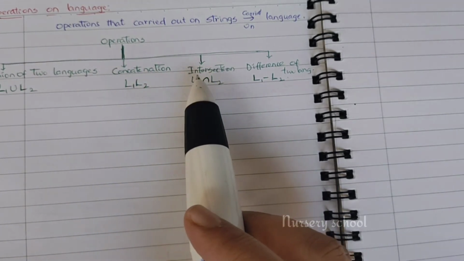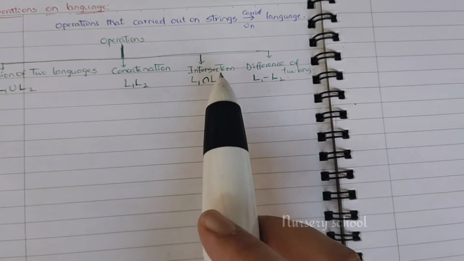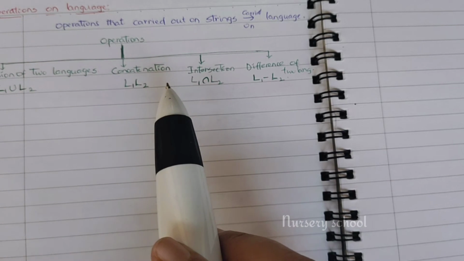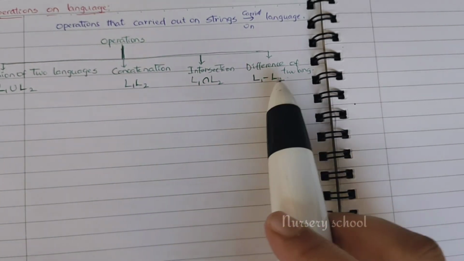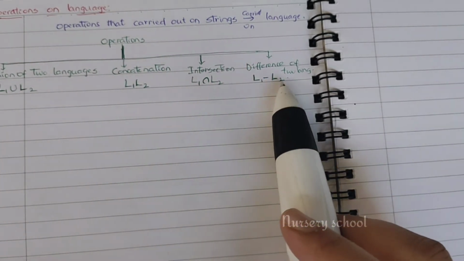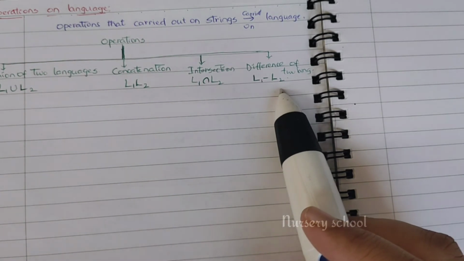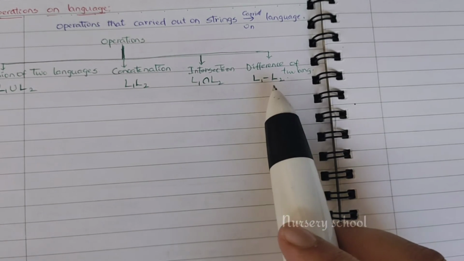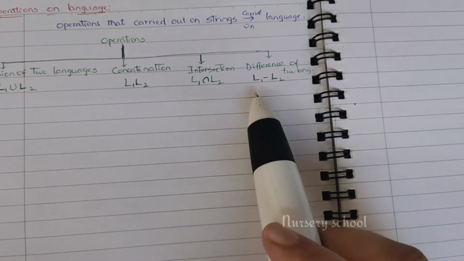Intersection is the set of common strings between both languages; the string must be in L1 as well as L2. Difference between two languages means the strings derived only from L1, which shouldn't be in L2.